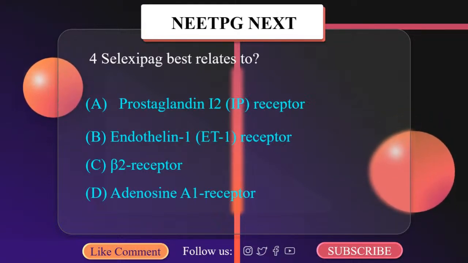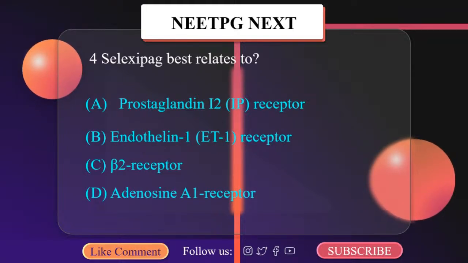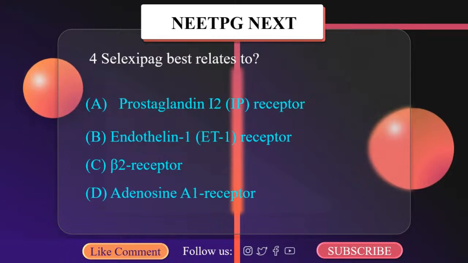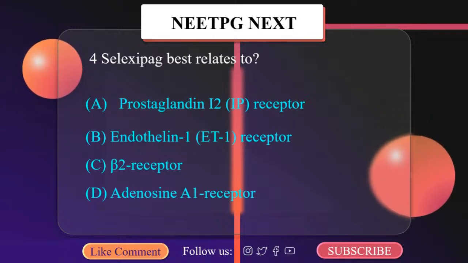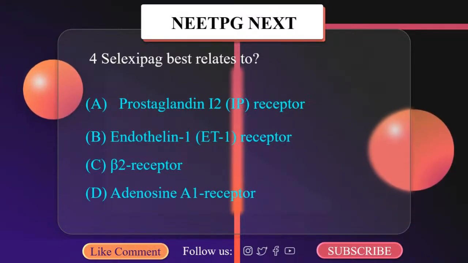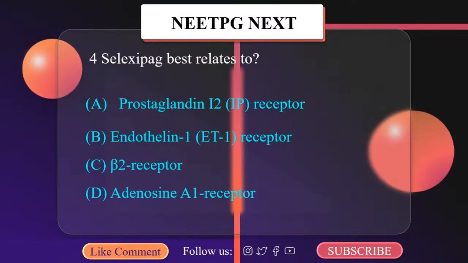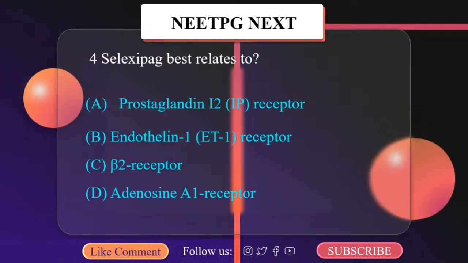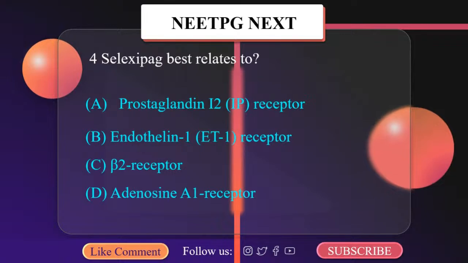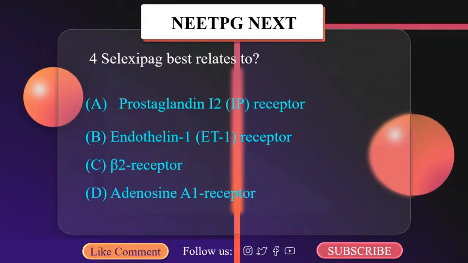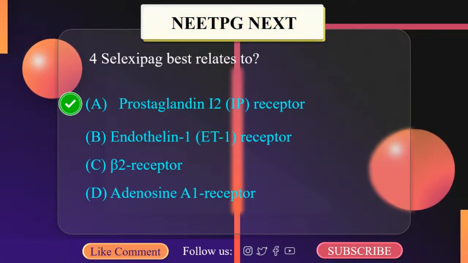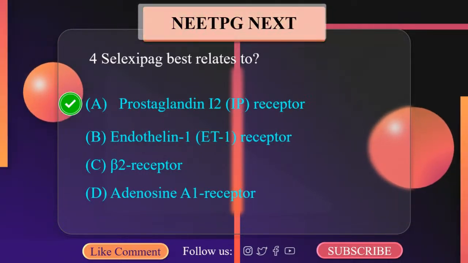An increased risk of hyperthyroidism has also been noticed in people taking Selexipag. The liver enzymes CYP2C8 and, to a lesser extent, CYP3A4 hydroxylate and dealkylate the active substance, thereby inactivating it. Besides, ACT-333679 is glucuronidated by the enzymes UGT1A3 and UGT2B7. The terminal half-life of Selexipag, which can be asked, is 0.8 to 2.5 hours and that of the active metabolite is 6.2 to 13.5 hours. So the correct answer here is A, prostaglandin I2 receptor.